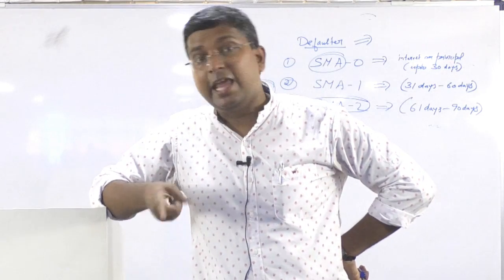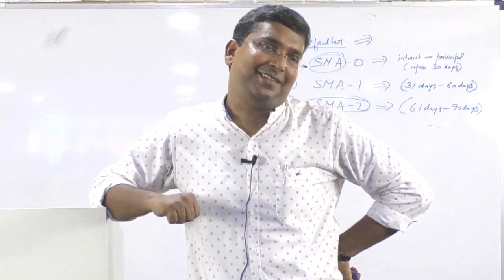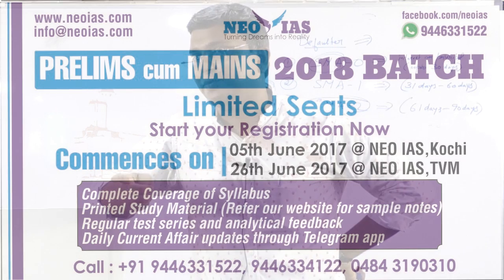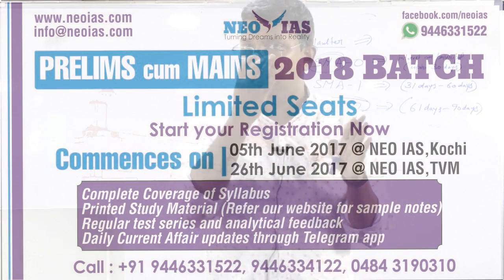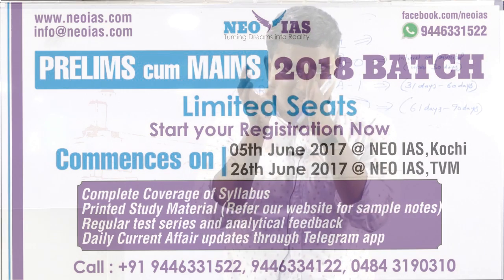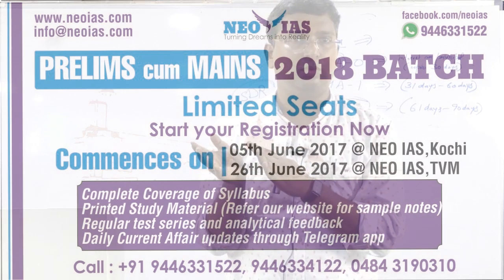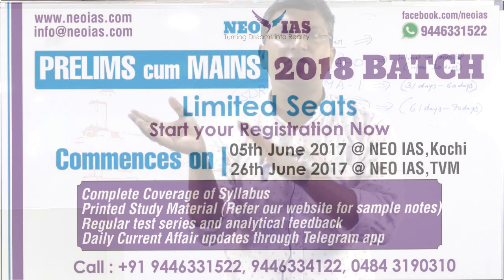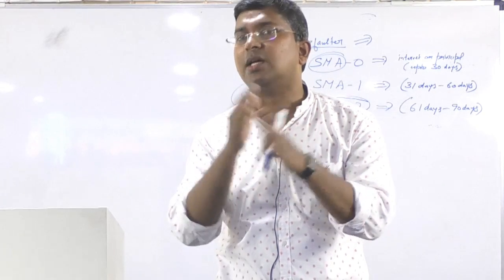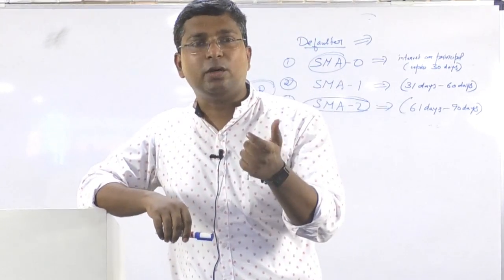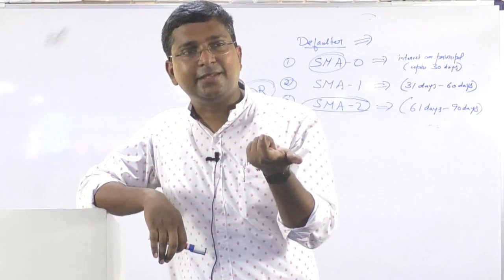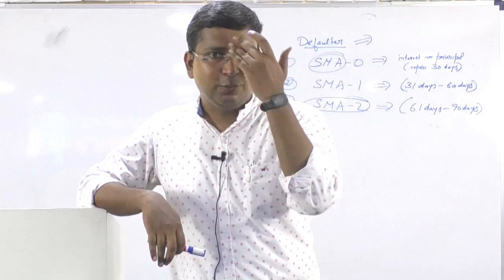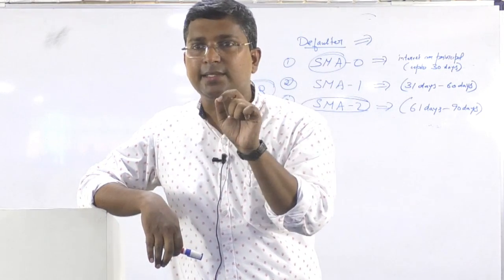Again, NPA is classified into 3 categories. That's also very important. So don't get confused. I am expecting a question from this. Now you know what UPSC will do? They will change the category or they will change the concept. They will say 60 days and then you will think so. Be very clear, it's not 60 days, it is 90 days.